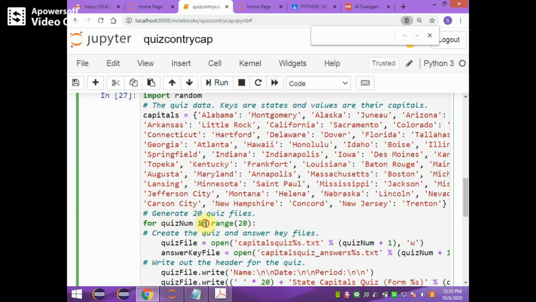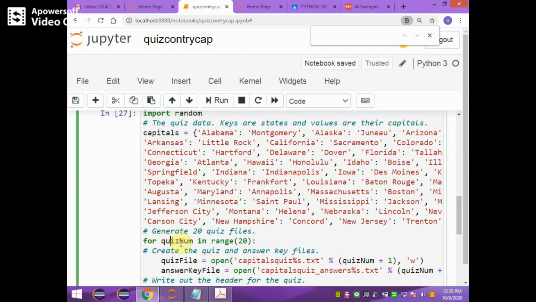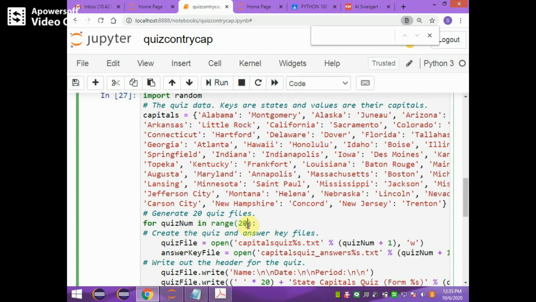Inside the loop, we have given for quiz number in range 20. It creates a number in the quiz number variable from 0 to 19. Okay, 0 to 19. And 20 different quiz files will be created by using the open statement, because we have given the open statement inside the for loop.